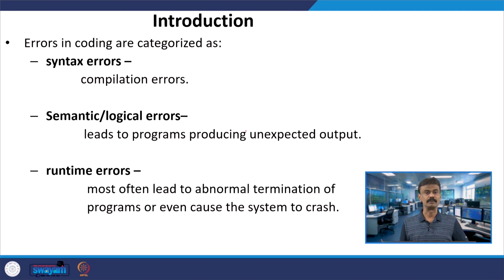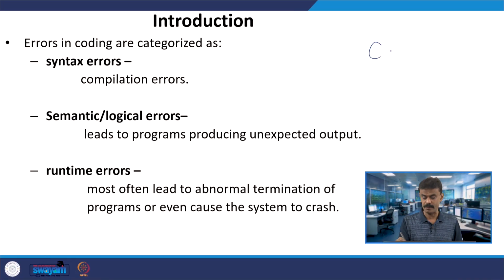Then there is the runtime error. For example, if you are writing a by 0, or a by b, division of two numbers. Assume that you are writing a program for division of two numbers. You write int a, b, c is equal to a by b. The program will compile and run. But assume that b is an integer and b being 0 is also valid.